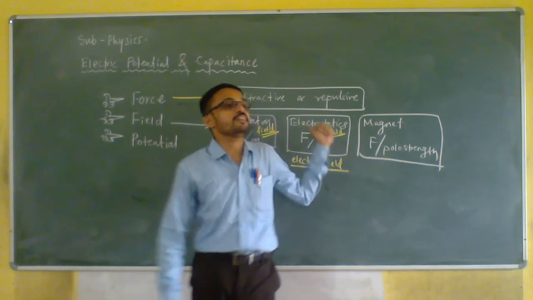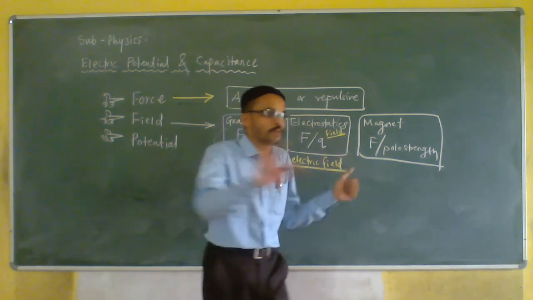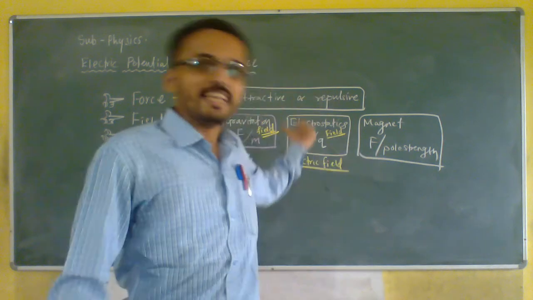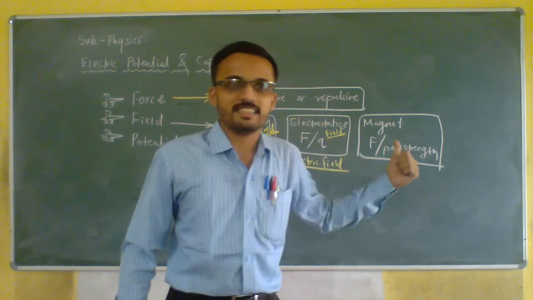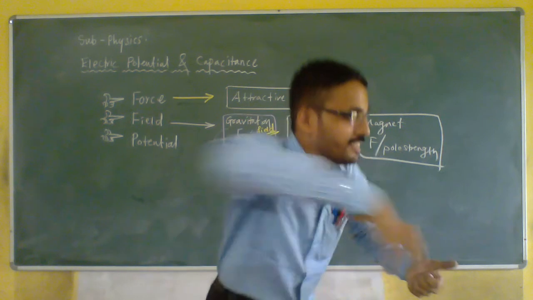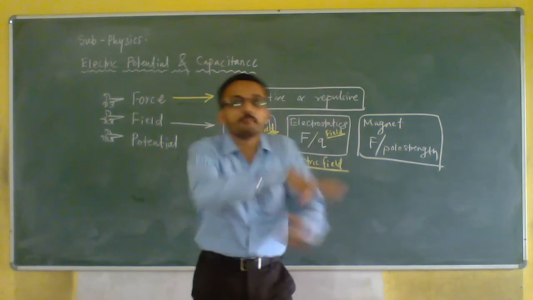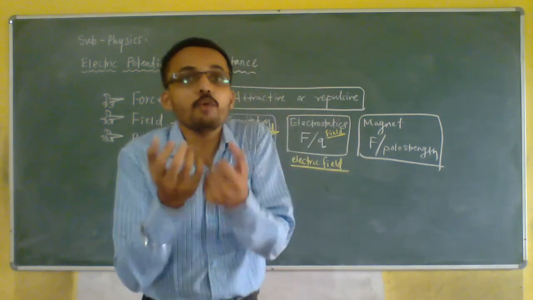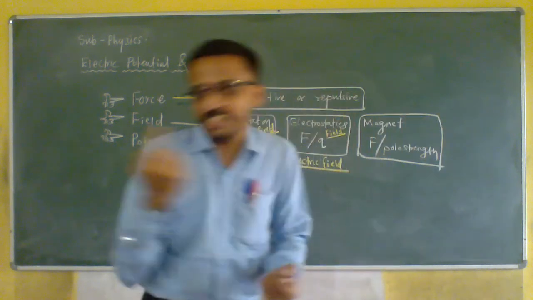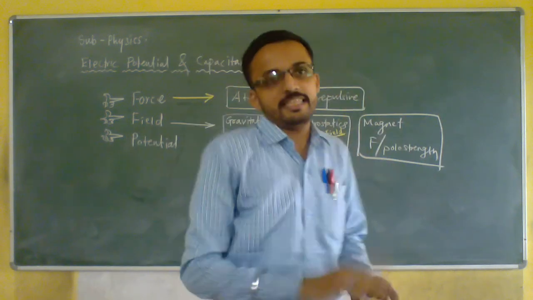That's why it is F upon Q. Understood? Now you will be able to understand. So electric field, why is it F upon Q? It is like that. Force per unit charge. How much force is required per unit charge? If there is a system of charges, if there are many charges put together, then how much will be the force required for each single charge? So that will be your field.